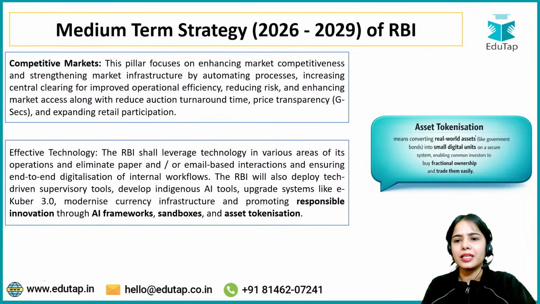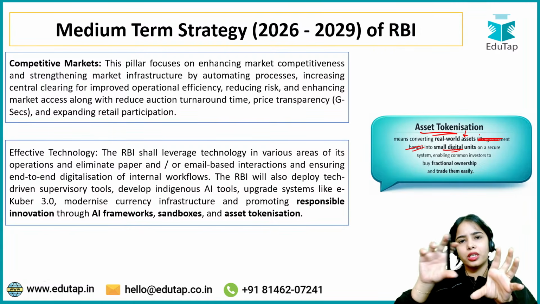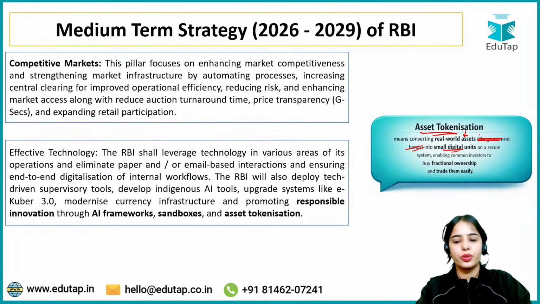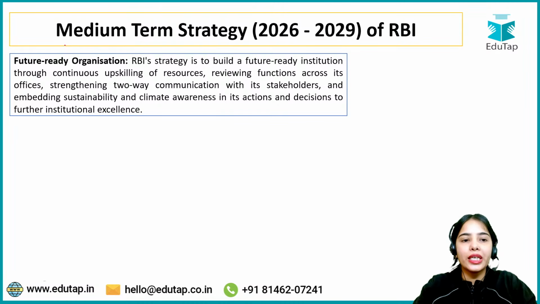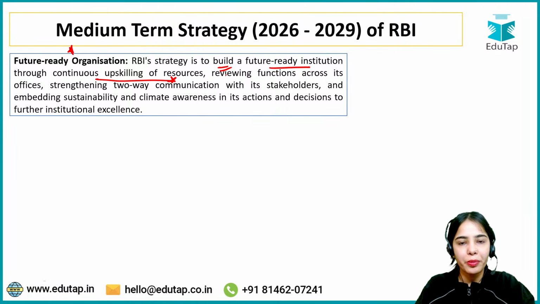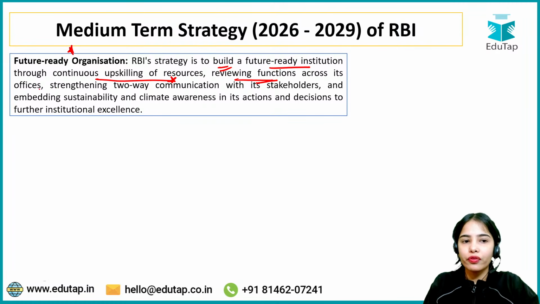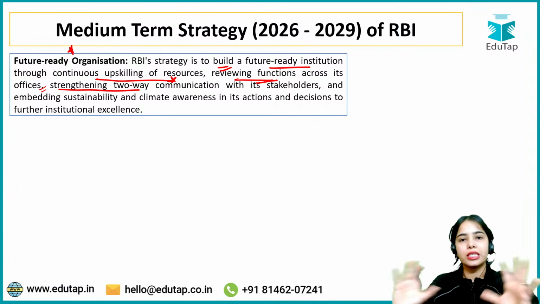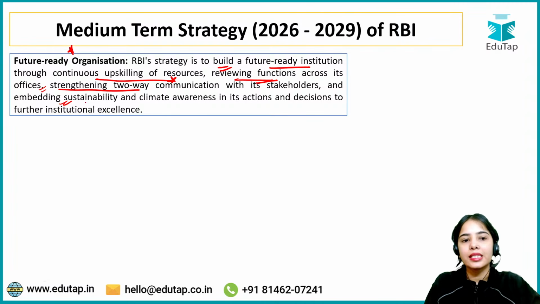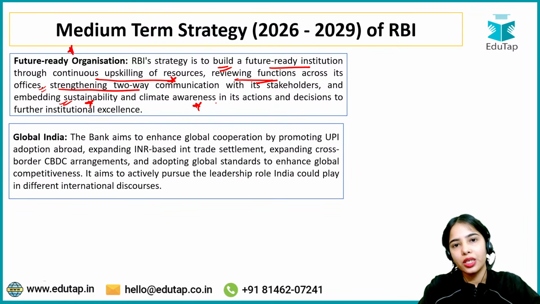Okay, so this is the idea, that asset tokenization basically means that real world assets, it can be different assets, are converted into small digital units. Okay, now future ready organization. RBI strategy is to build a future ready institution through continuous upskilling of resources. You will be RBI grade B officer, so continuous upskilling will be done, reviewing functions across its offices, strengthening two-way communication with stakeholders, and embedding sustainability and climate awareness in its actions and decisions to further institutional excellence.